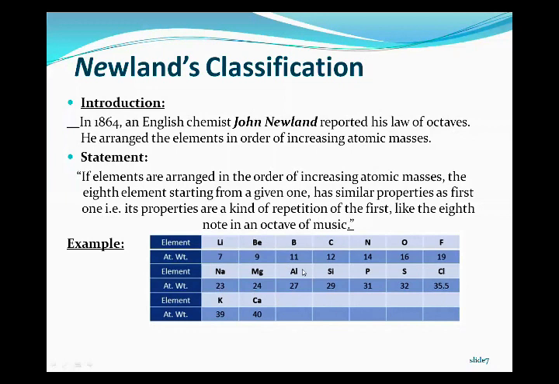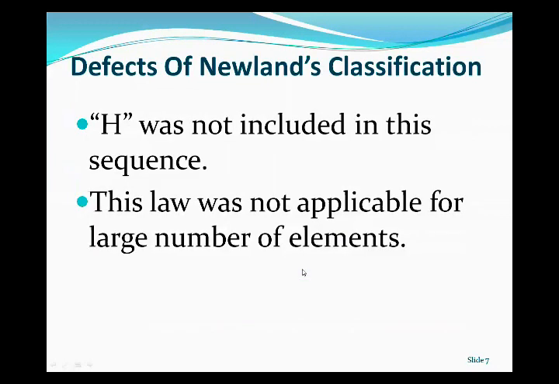Okay. Now, like Dobereiner, Newland's classification also has some defects. Hydrogen was not included in this sequence. This law was not applicable for a large number of elements because it was only applicable for the first 16 elements, but not for 17 elements. So this law was also rejected.